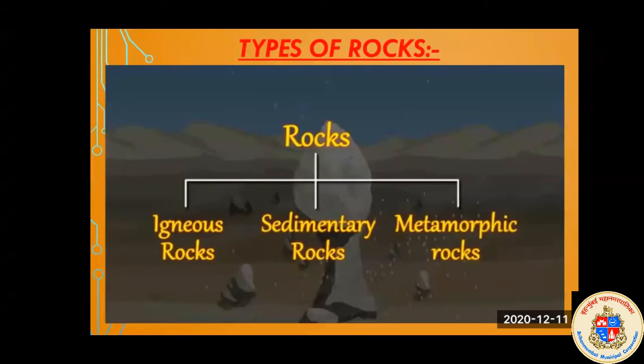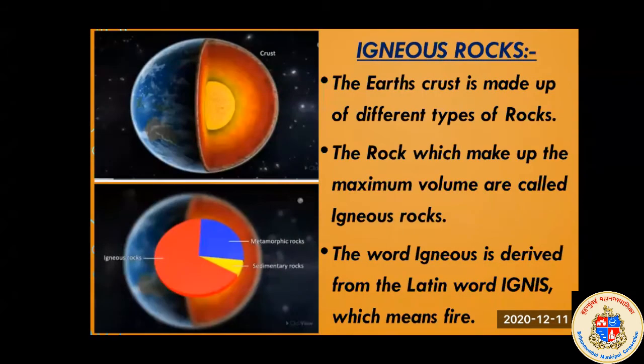So our first rock type is igneous rock, and we will see how this rock is formed. You have to observe the pictures also, okay? Observe the pictures I am showing now carefully and listen to me. If you have any question, you can ask me. So, how is this igneous rock formed? See in the first picture, you will see the crust. Earlier we learned about the earth crust.